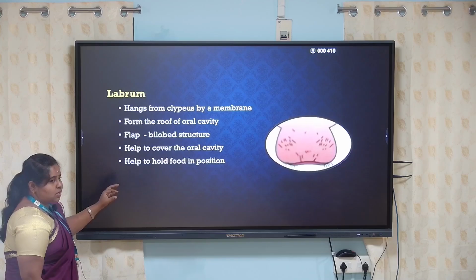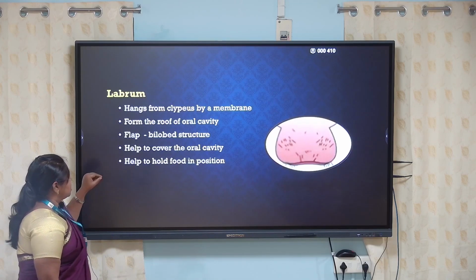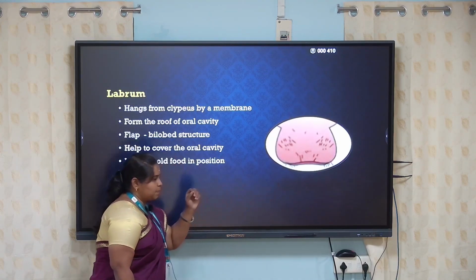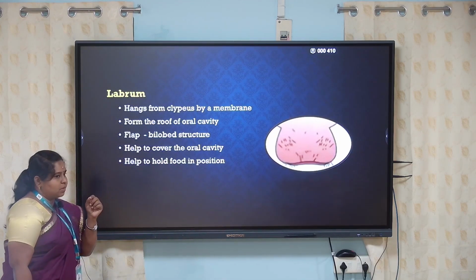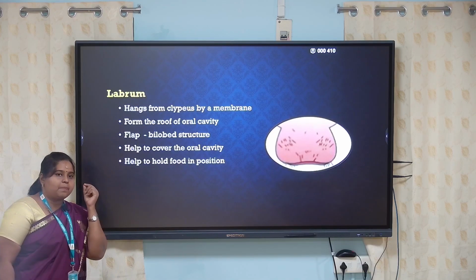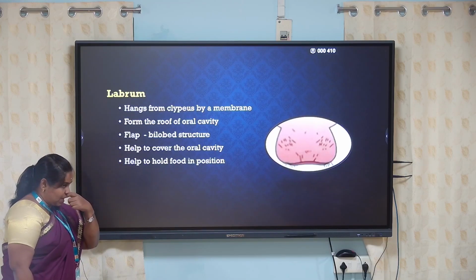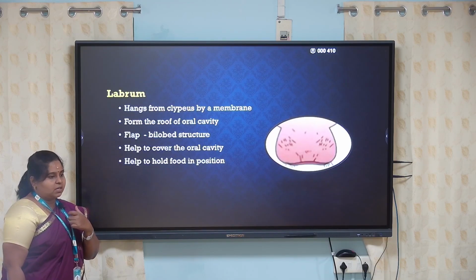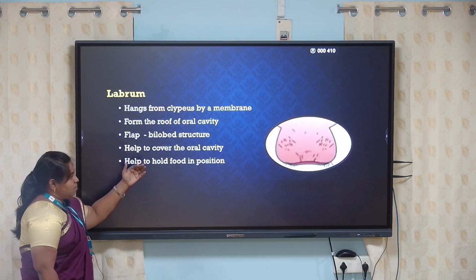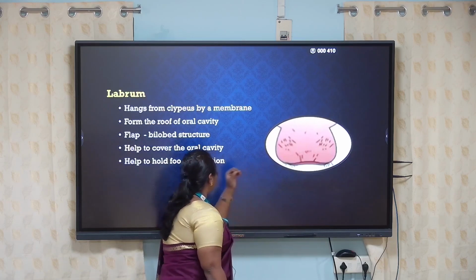And let us consider each and every part of this biting and chewing type. Labrum, which we have already discussed, is called the upper lip. It is attached to a clypeus, which is the upper plate of the mouth, and forms a membrane-like structure that gives the total front position, or the upper lip, of this animal. It forms a roof of the oral cavity, and it is a bilobed structure.